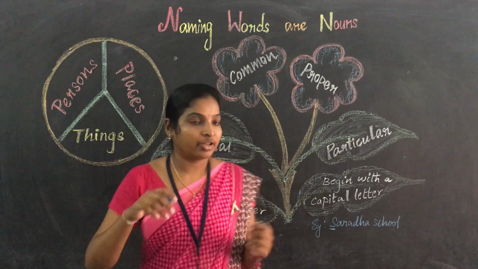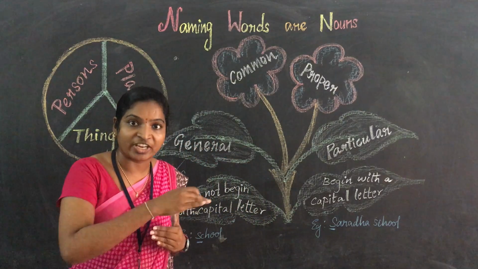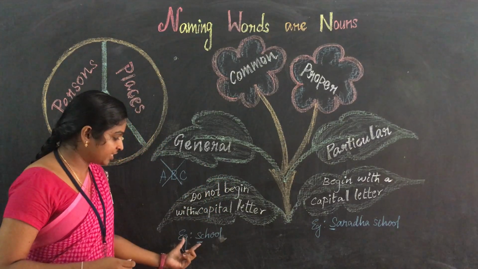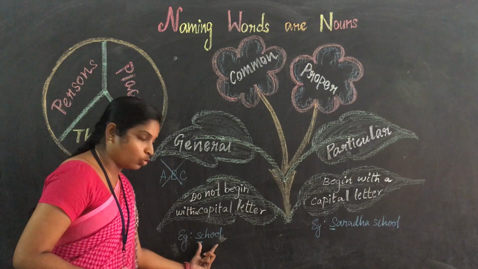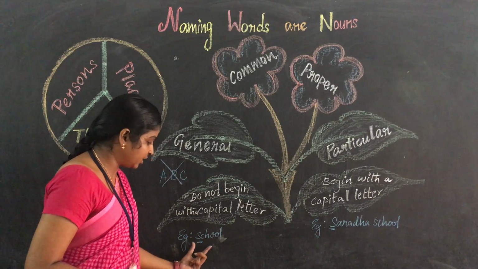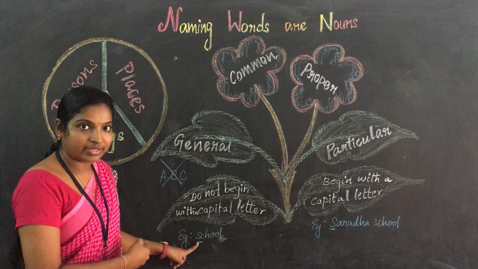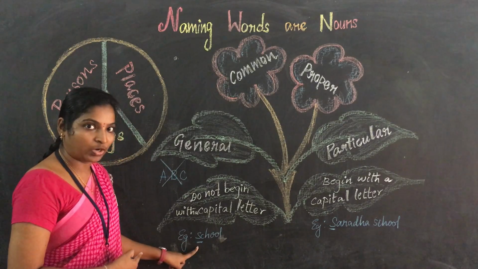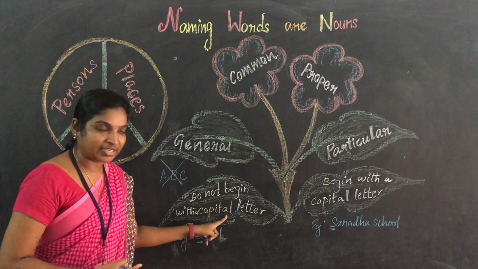I mean, generally. If you talk about something generally, that time we can use a common noun. You just see the example, it will help you understand better. Example, school. Here, school, we should not begin with a capital letter. We should begin with a small letter only. For a common noun, do not begin with a capital letter.